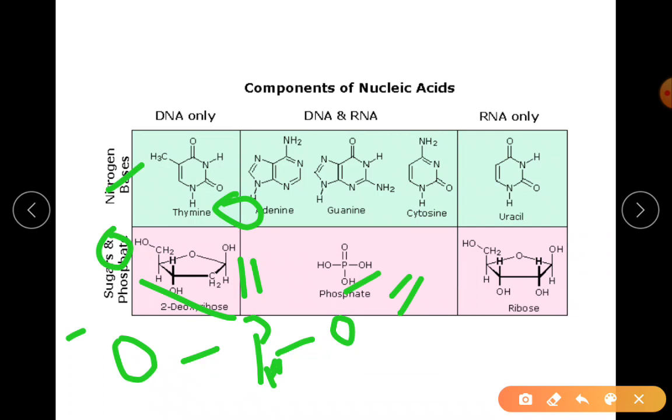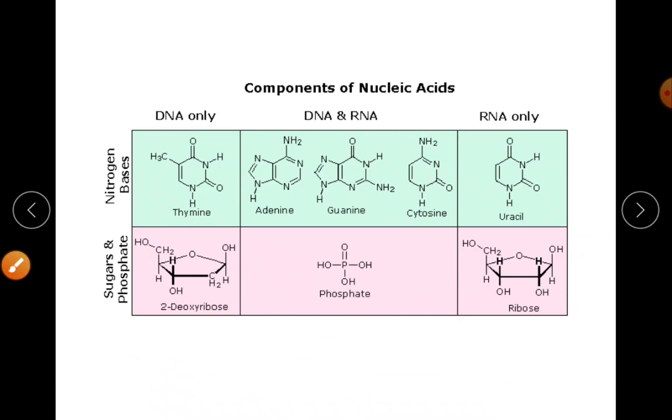So when the H, the proton, has gone away, this particular O atom will be gaining the electron, whereas the proton loses the electron. So here we are saying about the lone pair of electrons, negative charge.